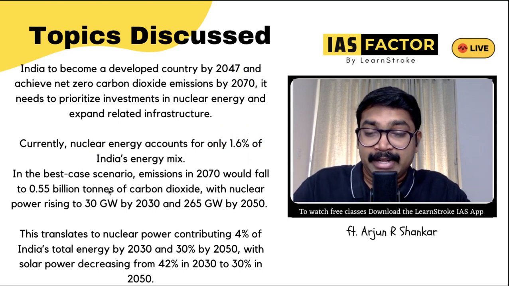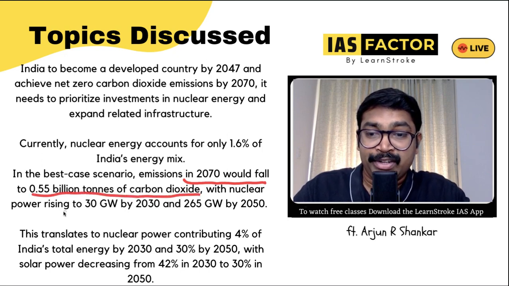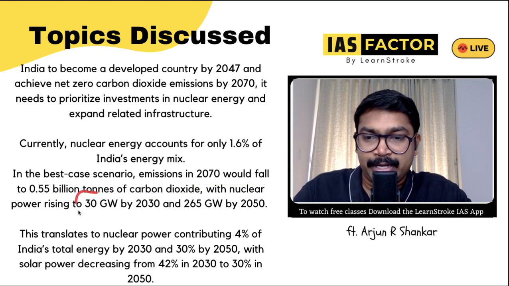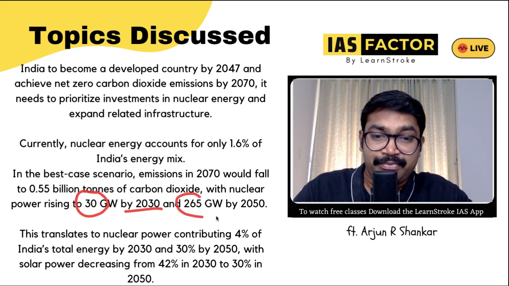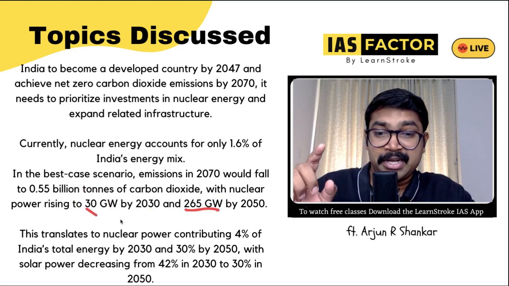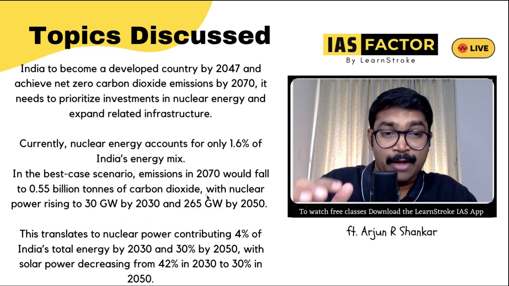Statistics: in the best case scenario, emissions in 2070 would fall to 0.5 billion tons of carbon dioxide, with nuclear power rising to 30 gigawatts. See, nuclear power will be 30 gigawatts in 2030 and 265 gigawatts in 2050. So in 20 years we are going to increase from 30 to 265 gigawatts.